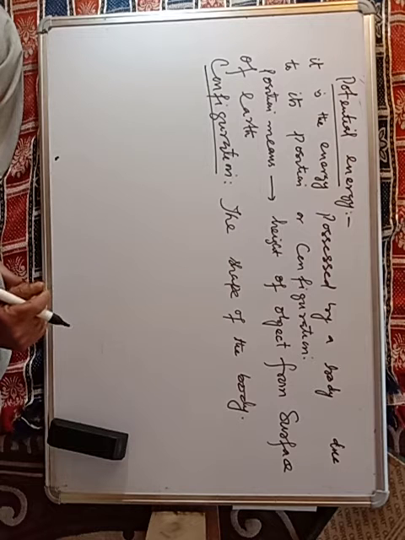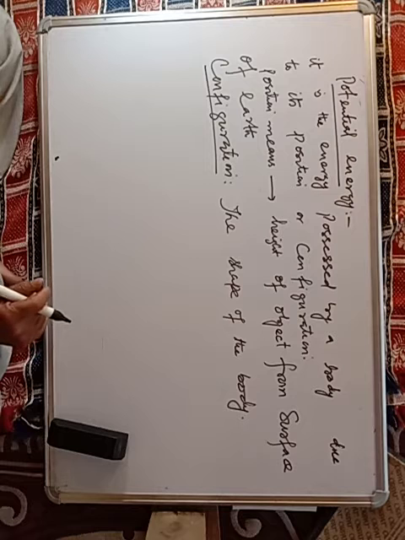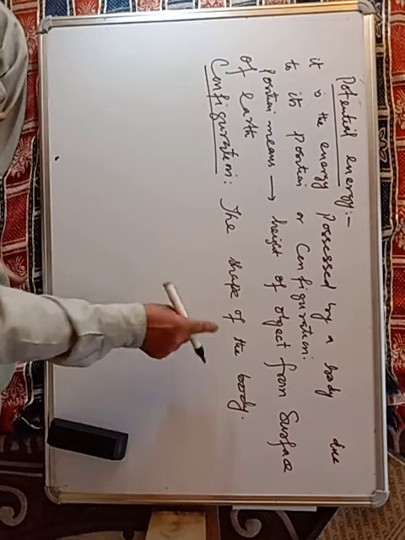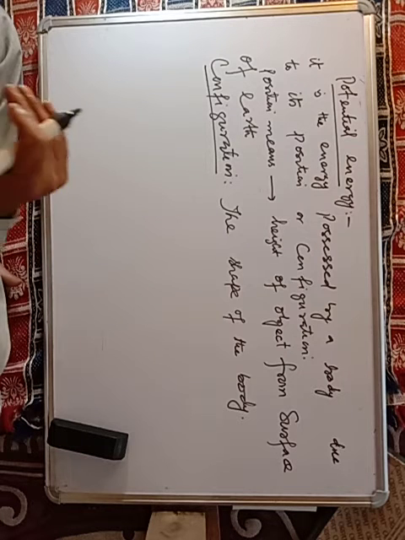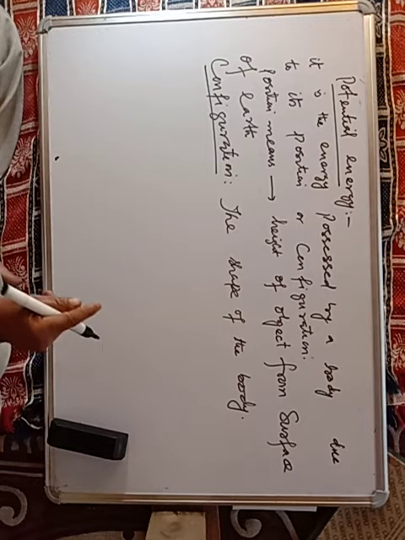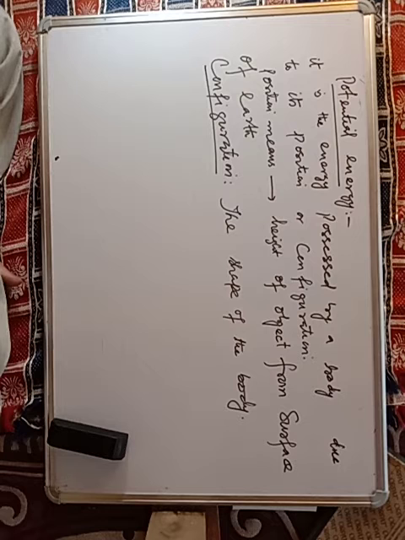That capacity is known as potential energy. Or when the shape of the body changes, that also has a capacity to do work. That capacity of the body is known as potential energy.